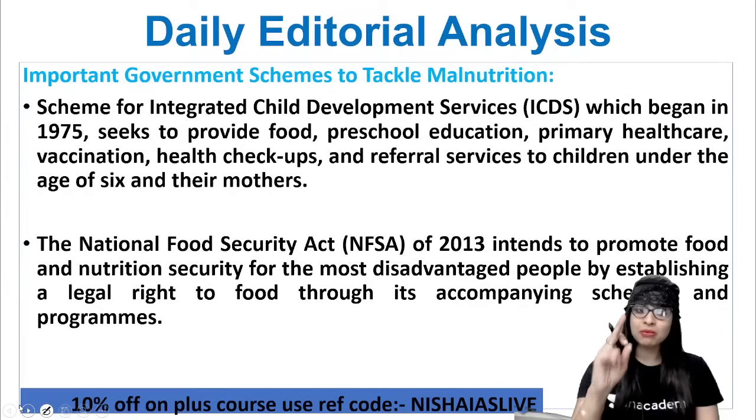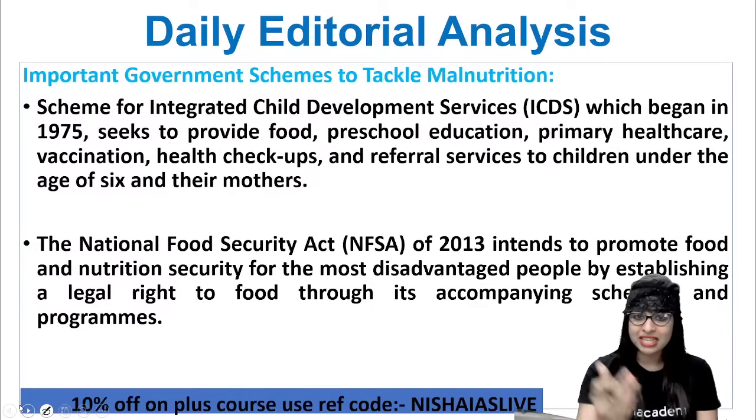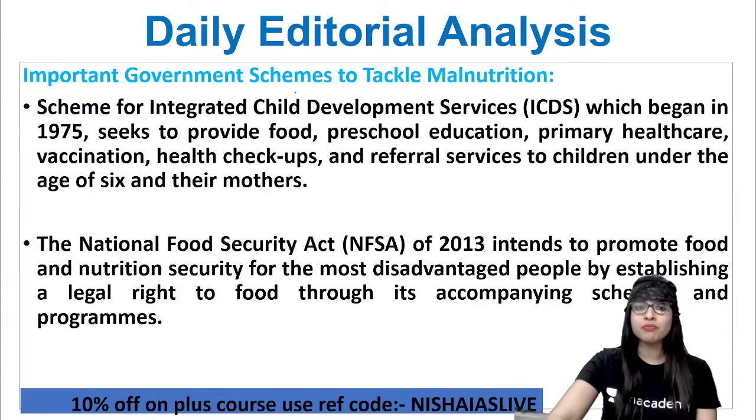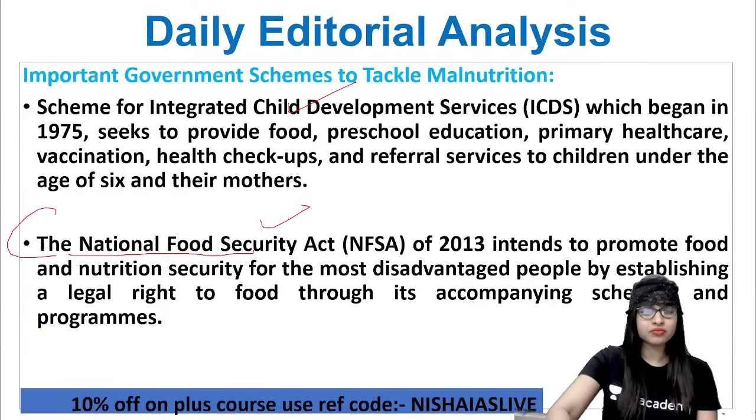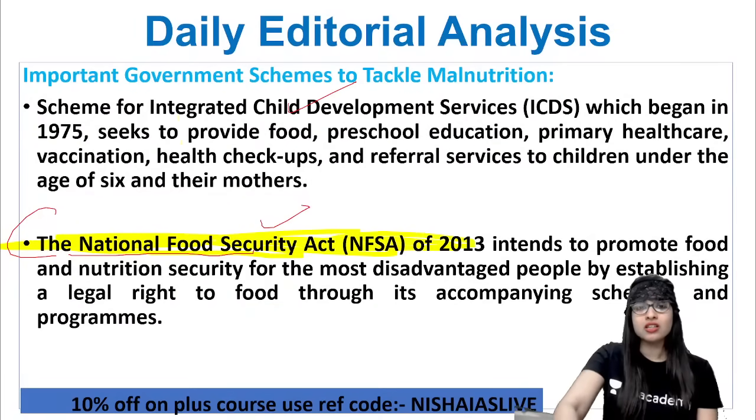For that, they have to establish a legal right to food through the accompanying schemes and programs. That is also another important government scheme taken to address the issue of malnutrition. Clear? I'm just highlighting all the schemes, so you can just go through. Clear?